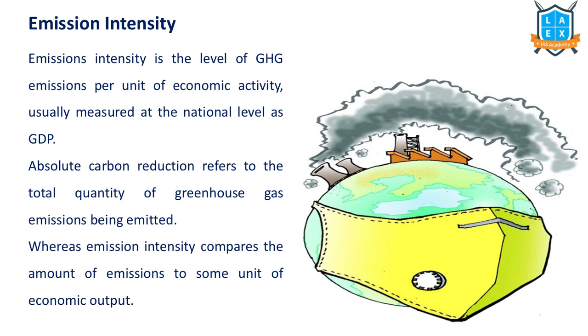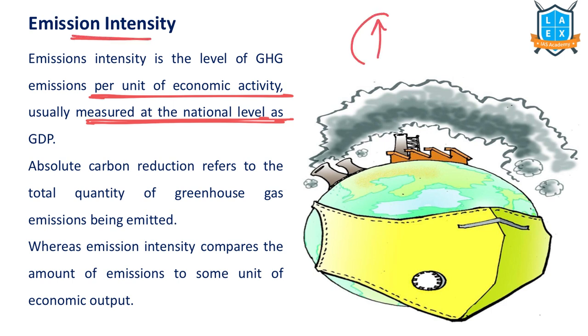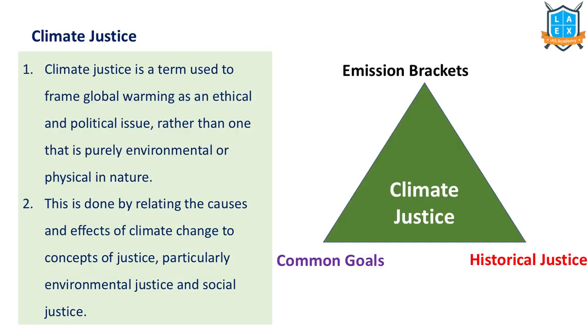Let's understand this word emission intensity. Emission intensity means, to produce 1 unit of economic activity, how many units of CO2 or CO2 emissions are there? That's called emission intensity. More units of economic production with less emissions, will that be beneficial or not? Yes. Now let's understand some of the terms related to climate change.